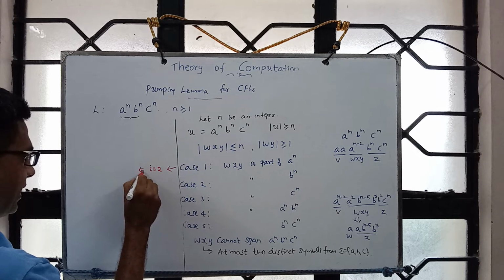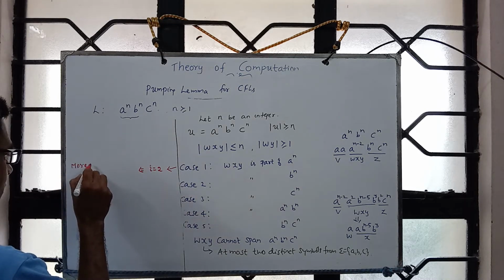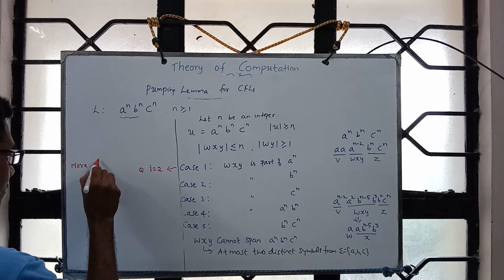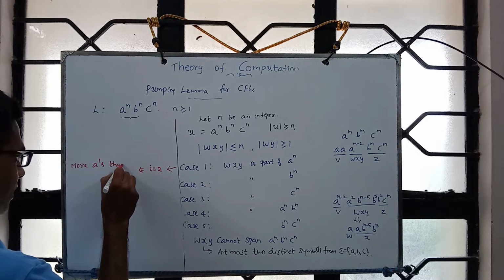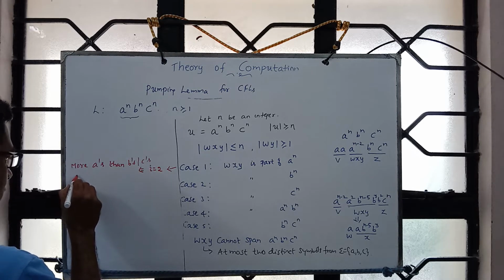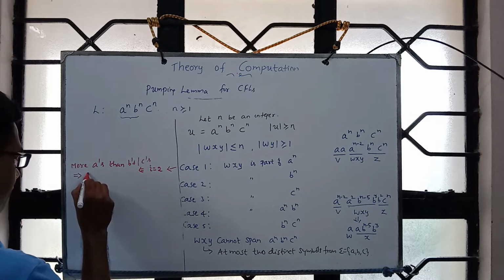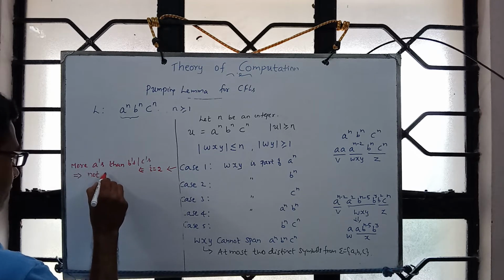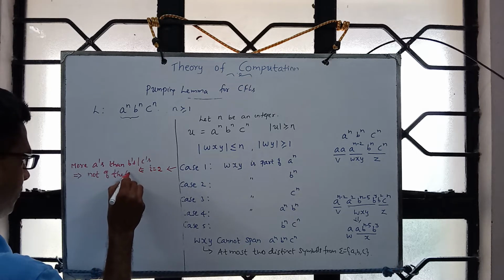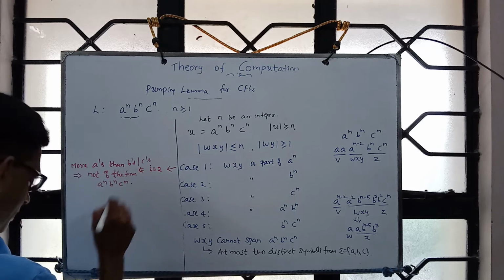So this implies that there will be more a's than b's and c's. So this implies that the string is not of the form a power n, b power n, c power n.